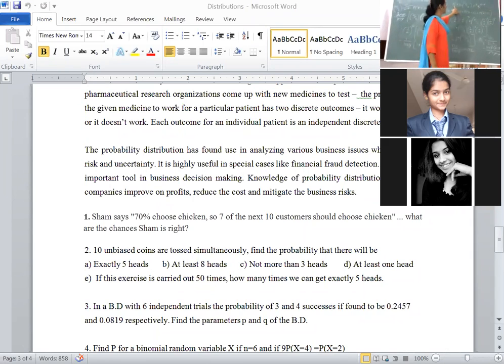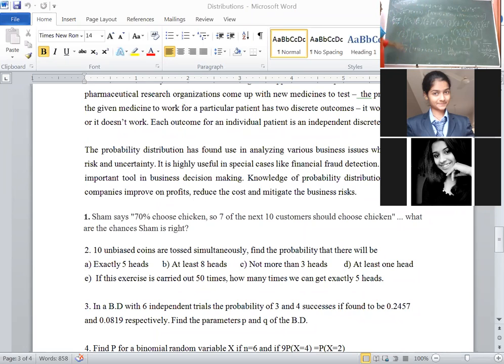This is the mass function of binomial distribution: nCx, p to the power of x, q to the power of n minus x. Now substitute x as 0: 10C0, half to the power of 0, half to the power of 10 minus 0, it remains as it is. Next, 10C1, half to the power of 1, half to the power of 10 minus 1, 9. Here 10C2, half squared, and 10 minus 2 becomes 8. Like that, write down 10C3 also.